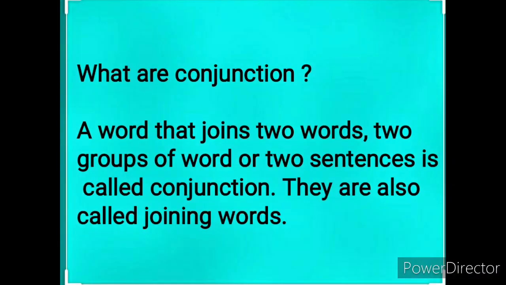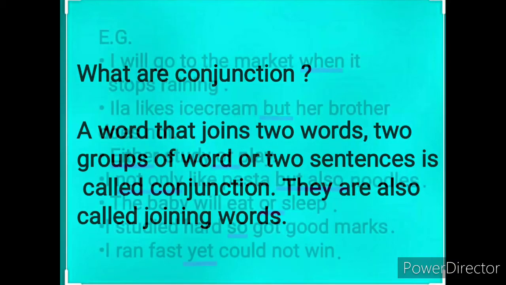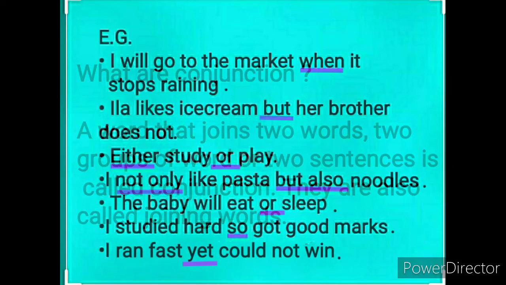What are conjunctions? A word that joins two words, two groups of words, or two sentences is called a conjunction. They are also called joining words. So here are some examples.